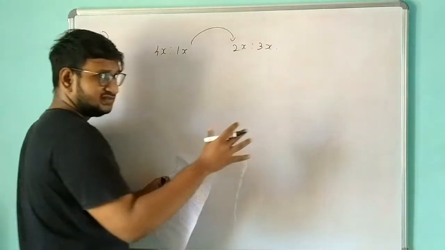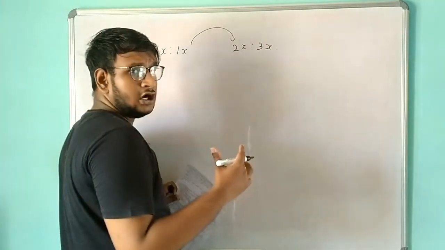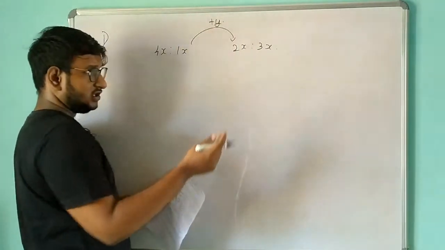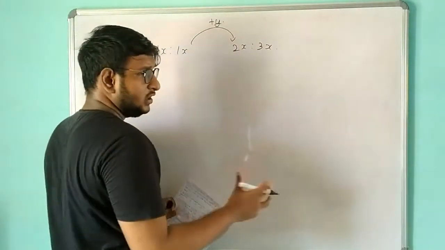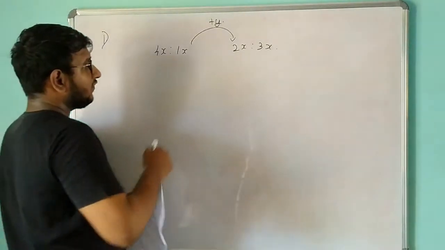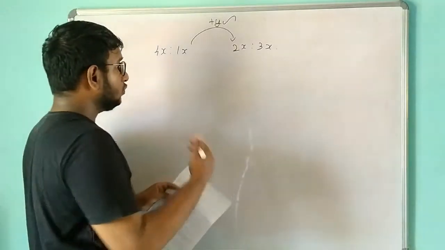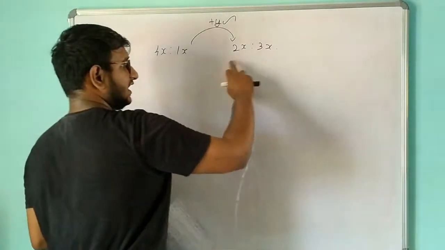Okay, we have to add some amount of water so that we will get the ratio like this. Okay, so this is the question. Now we have to find what is y, that is, what is the amount of water that we need to add in this ratio so that we can get this.